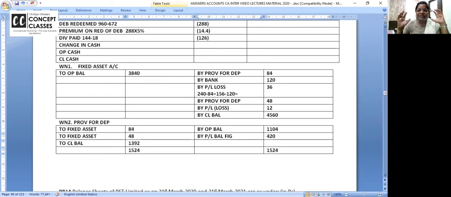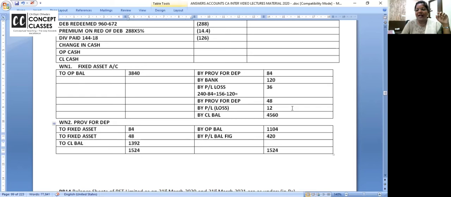So do you have the format of provision account now in your mind? Opening provision, closing provision, transfer to fixed assets, P&L balancing figure. Opening provision, closing provision, transfer to fixed asset, balancing figure.